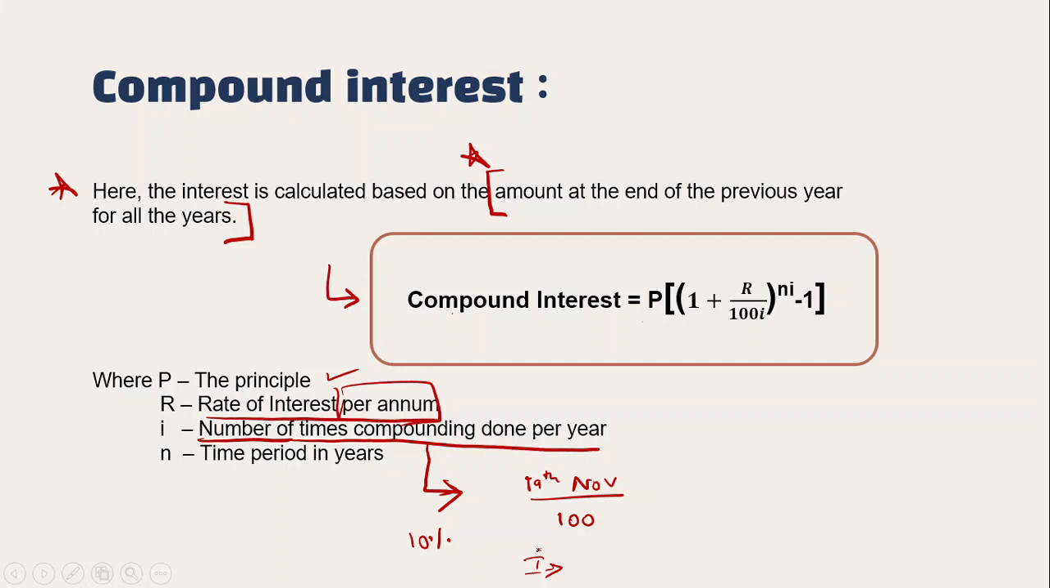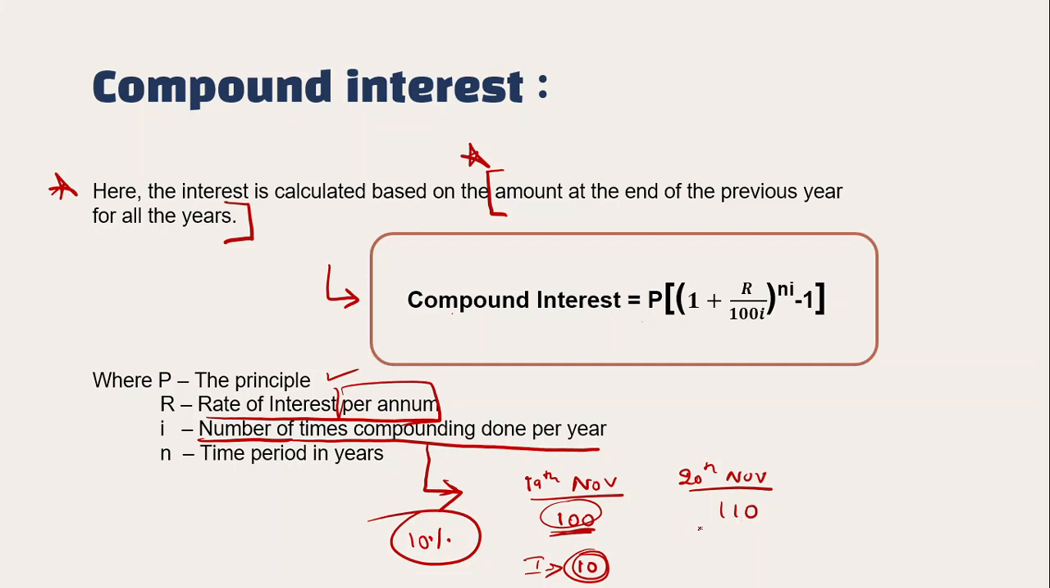Let's assume 10% daily, which doesn't happen, but for the sake of calculation I'm taking it to be 10% per day. So how much do you get for today? 10% of 100 rupees, which is 10 rupees. Yes or no? Next, what happens on 20th November? Now you have how much in your account? 110 rupees in your account. Right?